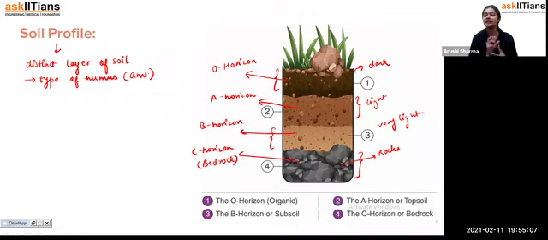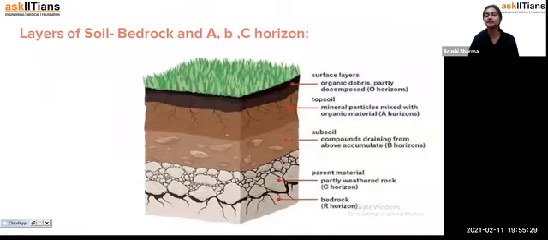That is the O horizon, the organic layer. The A horizon, which we call the topsoil. Then the B horizon, which we call the subsoil. Then we have the C horizon, which is the bedrock only, because it has big-sized rocks which cannot be weathered easily and converted into soil. So this is the soil profile, students. Now let's see the function of each layer, that is the layers of soil, bedrock, and the A, B, C horizons. You can see here, students, this is the surface layer where organic debris is present, which we call the O horizon.